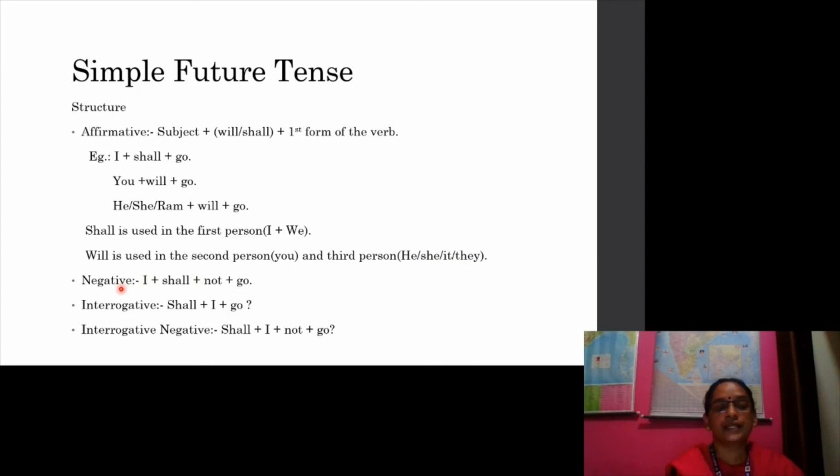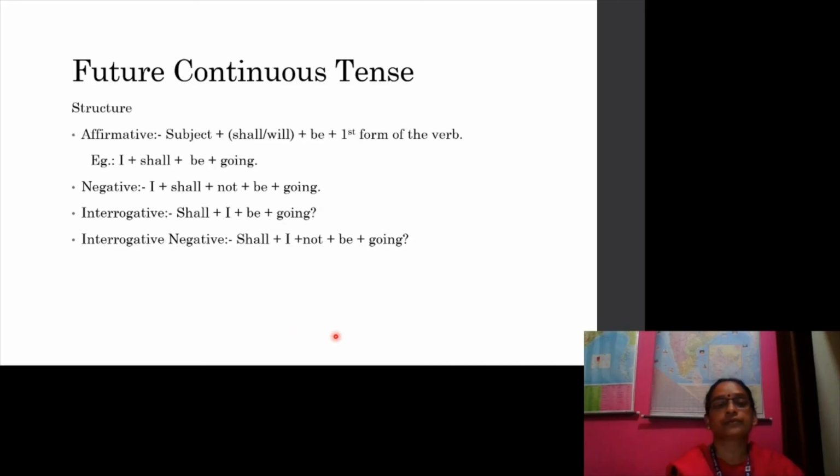In negative sentence, I shall not go. In interrogative, shall I go? In interrogative negative, shall I not go? Let us study now future continuous tense structure.